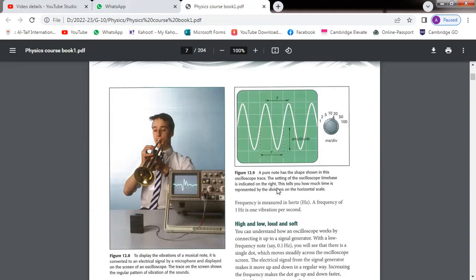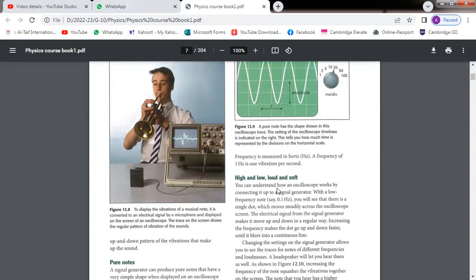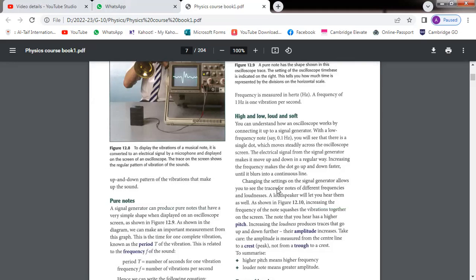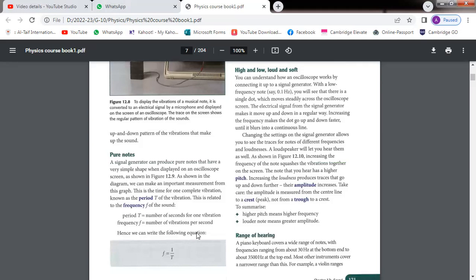And next are the frequency and the time period. Frequency: we can see in 1 second how many waves pass through a specific place. That is called the frequency of the sound. We can find frequency as 1 divided by the time period. This is the formula of frequency. Then we measure frequency in hertz. Hertz is the unit of frequency.